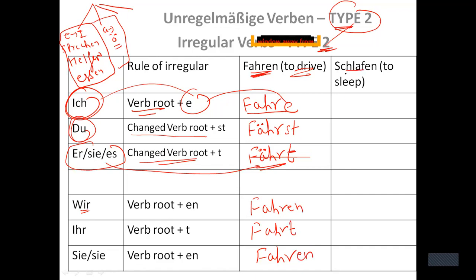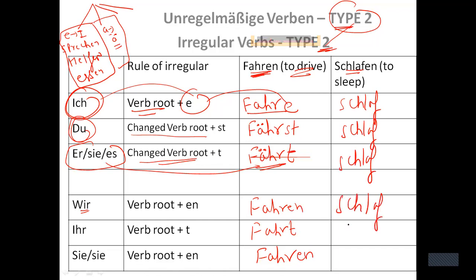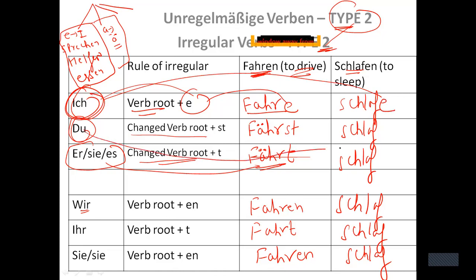Similarly here, schlafen, which means to sleep. Let me write the verb root first, schlaf, in all the blanks, right? I hope you are getting everything. And if you have any doubt, you may ask. So with "ich", it says schlafe with E. With "du", I shall write st, but I also need to add umlaut here. So please make sure you write umlaut here, right?